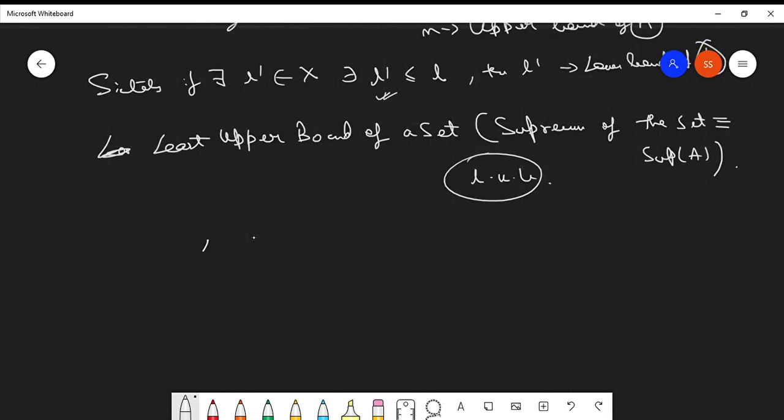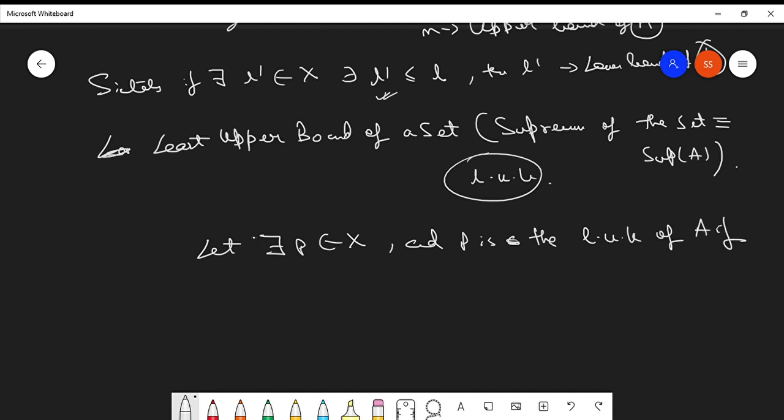So let there exist some p belonging to set X, and p is the least upper bound of A if, number one, p is an upper bound of A, and the second point is that there exists some m belonging to X such that p is related to m by the partial order.